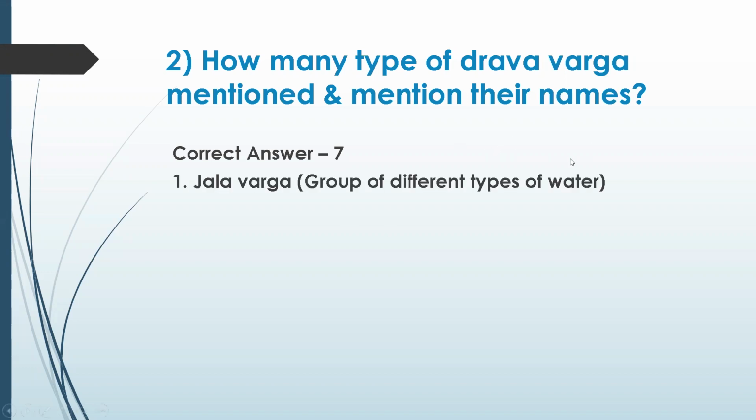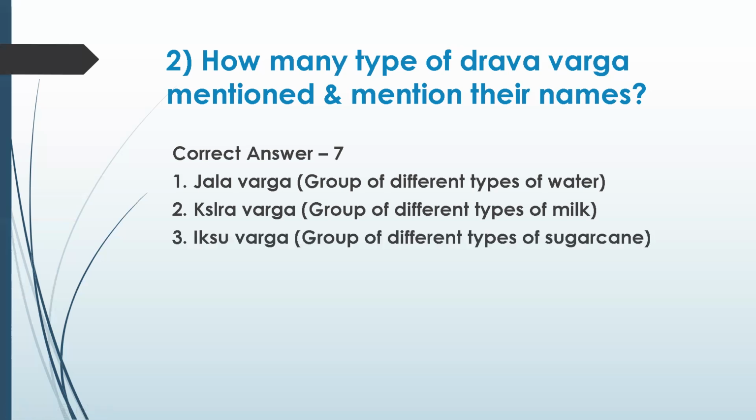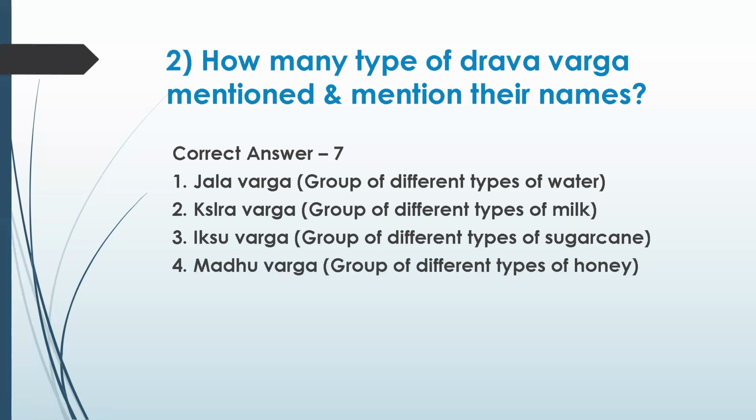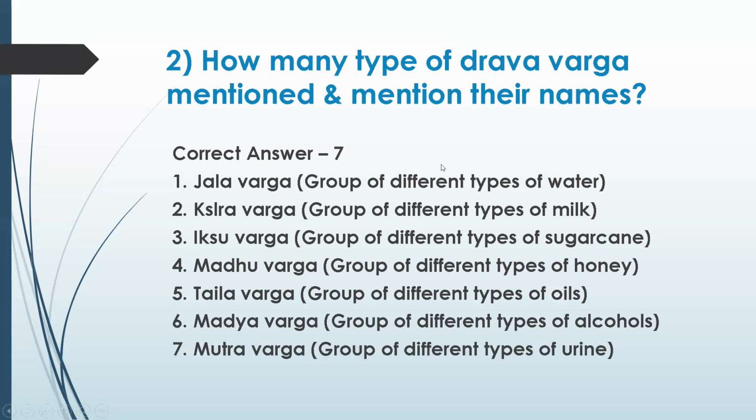Let me see. We have Jala Varga, a group of different types of water. Kshira Varga, a group of different types of milk. Ikshu Varga, a group of different types of sugar. Madhu Varga, a group of different types of honey. This is one I think we missed, Taila Varga, a group of different types of oil. Madhya Varga, a group of different types of alcohol. And Mutra Varga, a group of different types of urine. Okay, let's go to the next question.